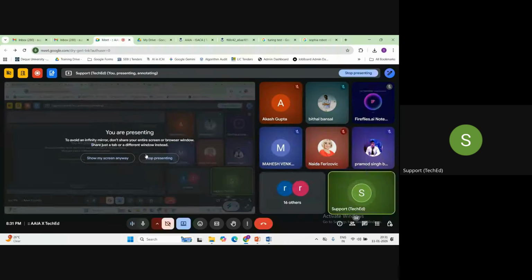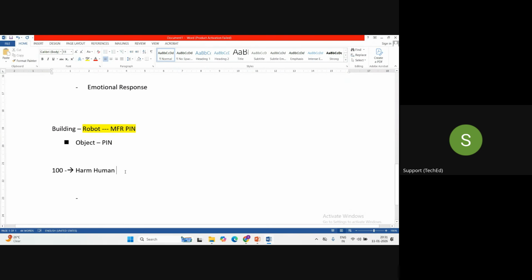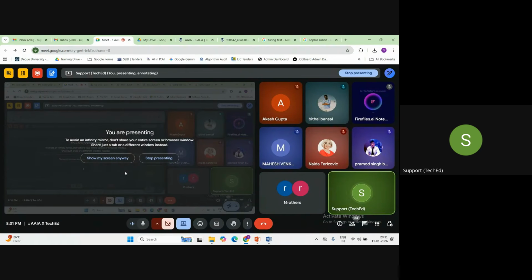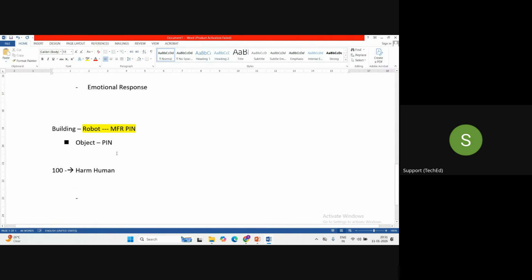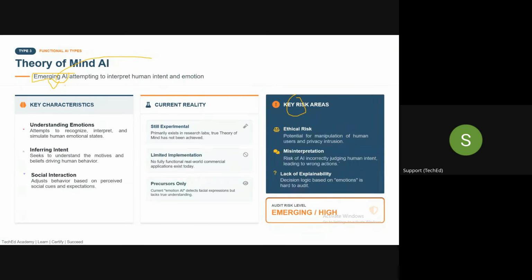Whatever is in front of you, you just use that and start making the pin. Don't you think it will create a very big problem, with robots everywhere just trying to create a pin? So what I'm trying to tell you is, if appropriate controls are not implemented on this kind of theory of mind AI, it can create a very serious risk to human beings.